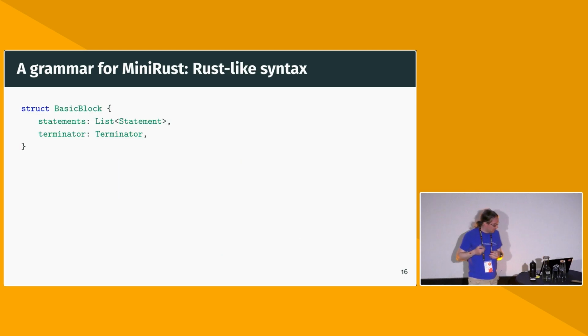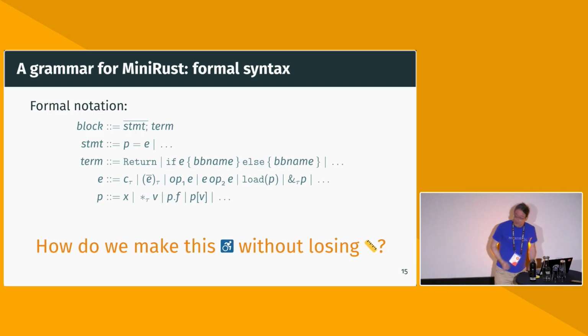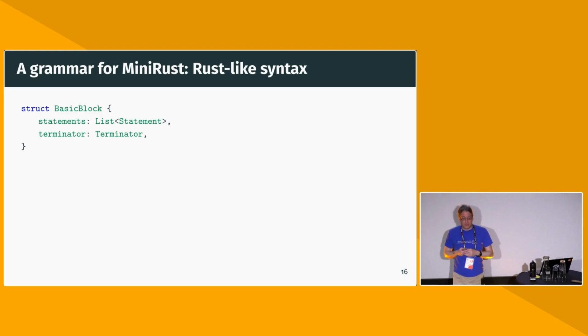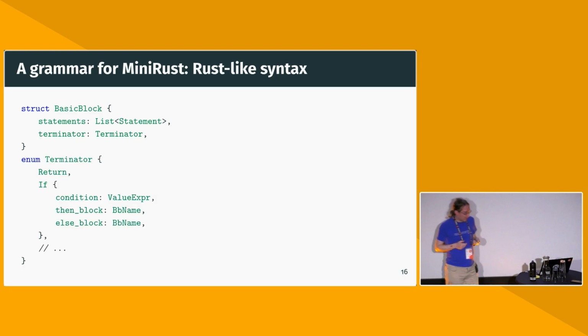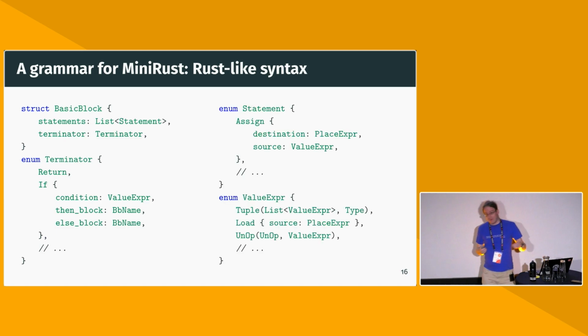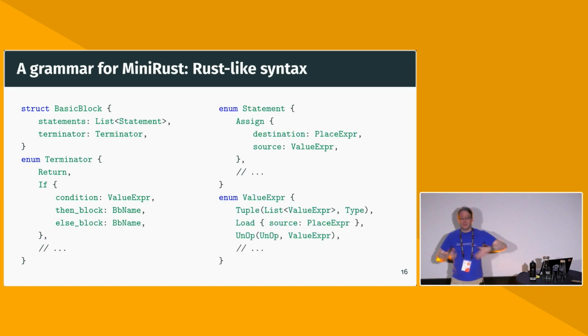And so what I'm going to do is I'm just going to simply write Rust code. Or Rust-like pseudocode, which is a subset of Rust. So instead of saying a basic block is like statement with a line, semicolon, term, we just say, well, a basic block is a list of statements followed by a terminator. You can think vec whenever you see list, but I want to keep it a bit more abstract here. And then a terminator is like one of these things, and then we have statements and we have expressions, and we can just describe all of this, basically describe the abstract grammar of the program as Rust data types.